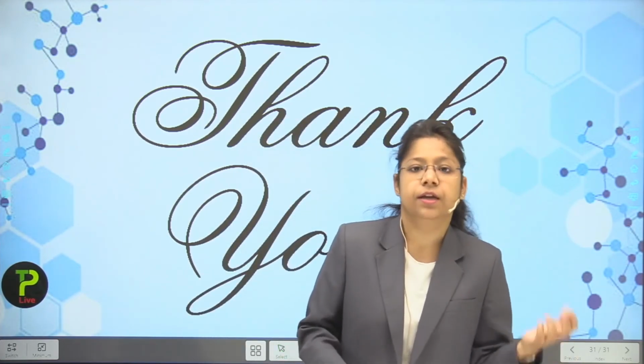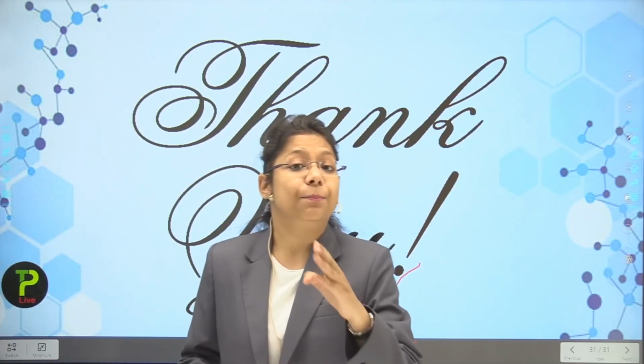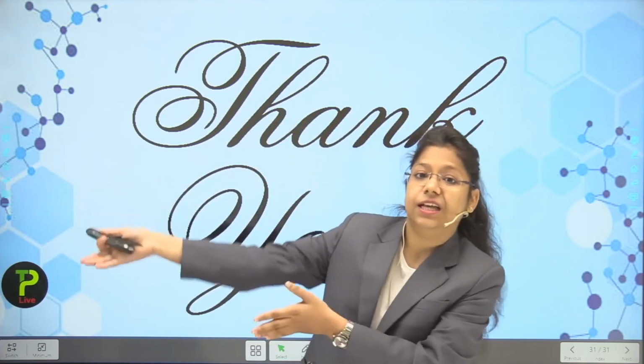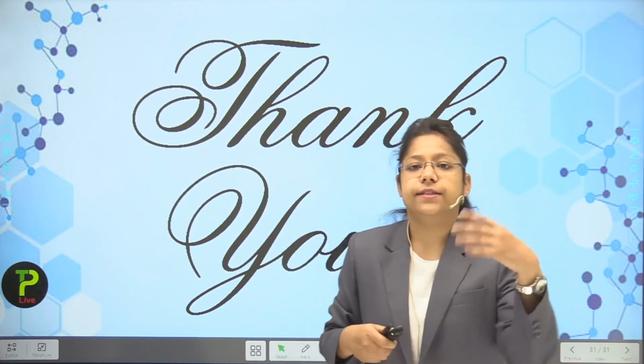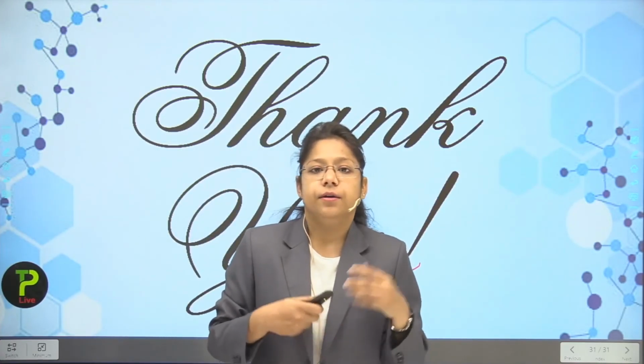Okay, we talked about the holozoic mode of nutrition. We talked about the saprotrophic and parasitic mode of nutrition, which is very important to learn. I told you about ringworm and plasmodium, and a plant can also be parasitic. It is just depending on another plant for its survival, like I gave you the example of amarbel, that is Cuscuta. Some bacteria, some yeast, some mold, some fungi also depend on another plant for their survival.